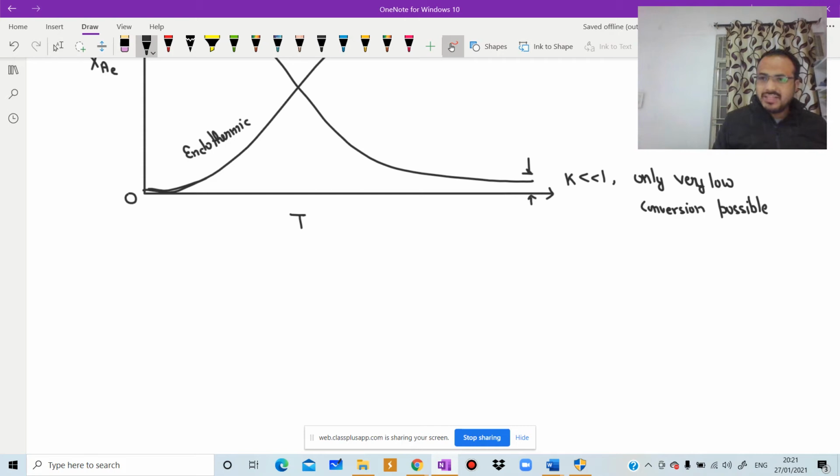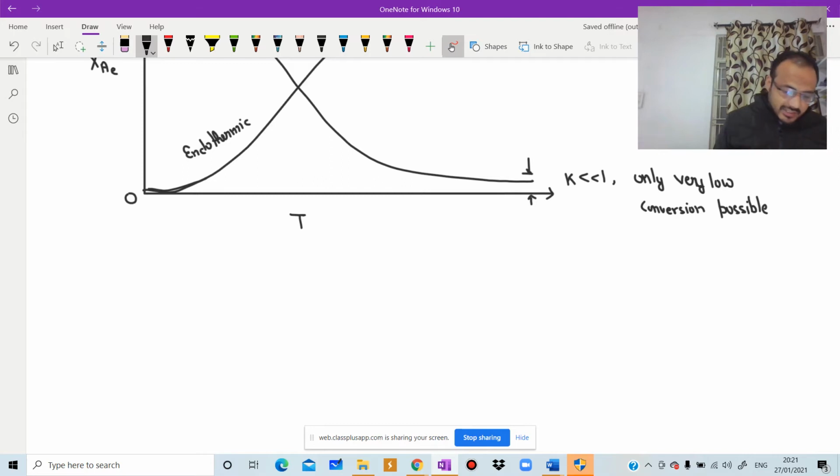Now two, three points. Please remember all these points. They asked four, five times in exams. In the case of irreversible reactions, the rate always increases with the temperature at any composition.